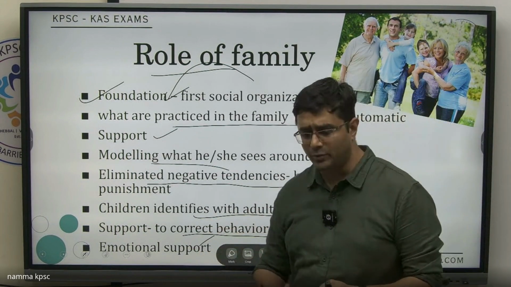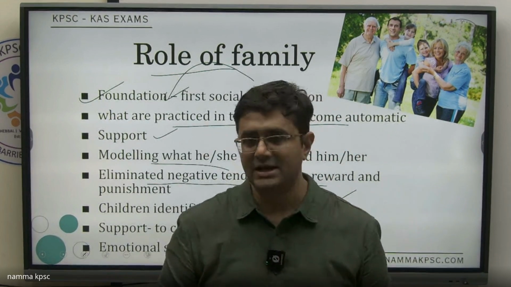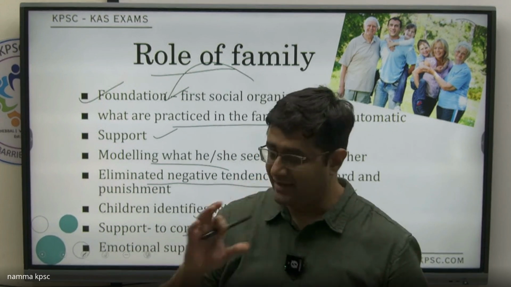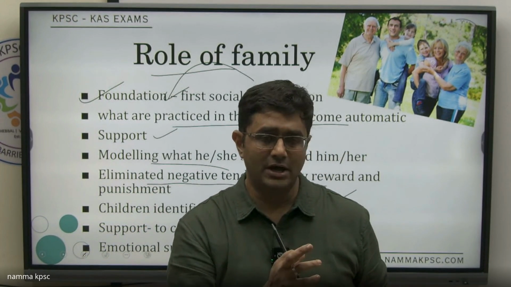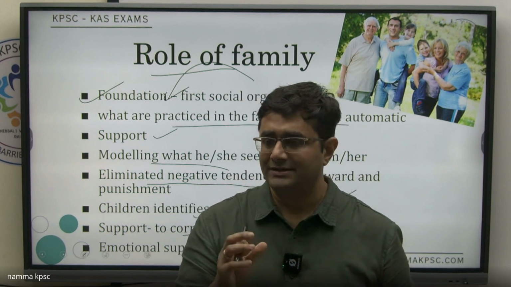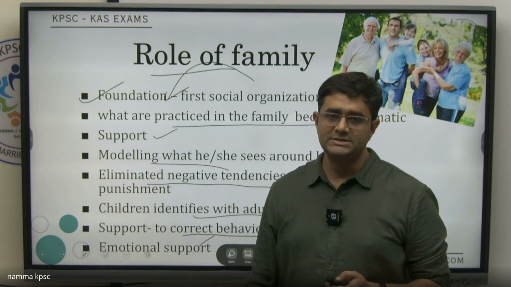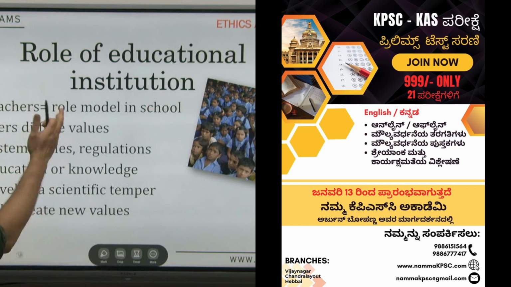Family also provides emotional support. This emotional support helps us to build a value that is necessary to shape our conduct. Whenever there is a broken family, you might have seen the children will have emotional disturbance because they don't get that emotional support, which is very useful for developing these values. Right. Next, role of educational institutions.